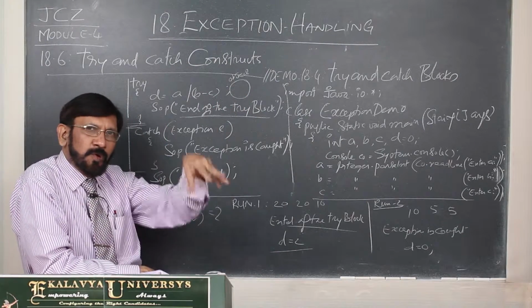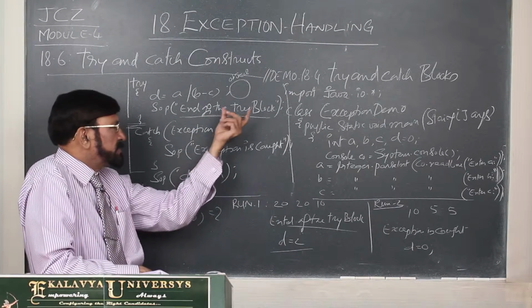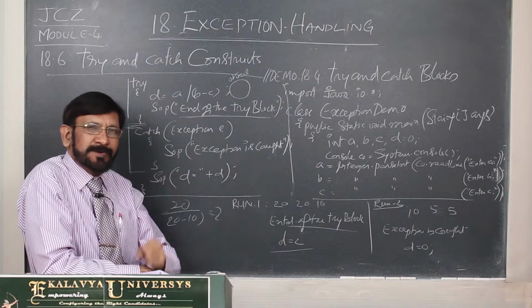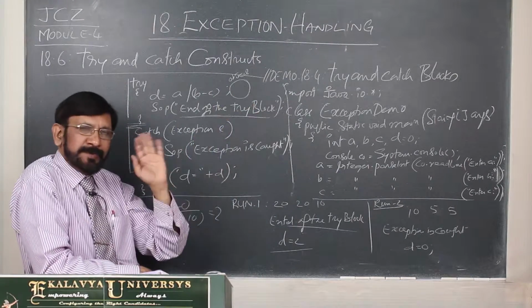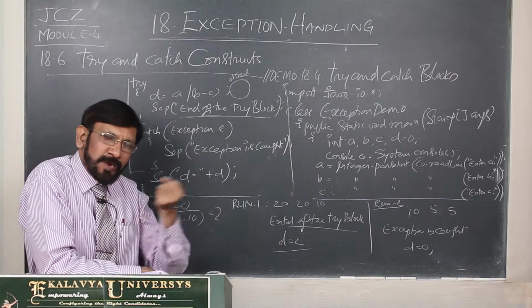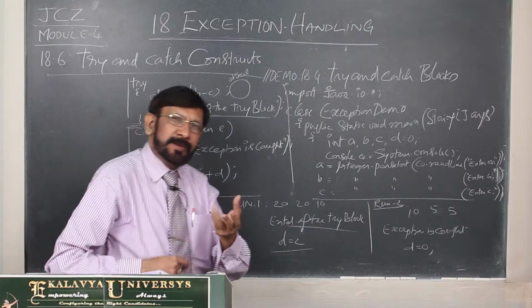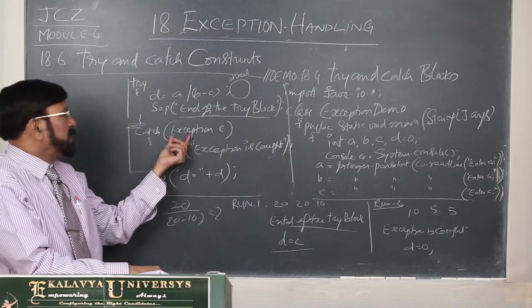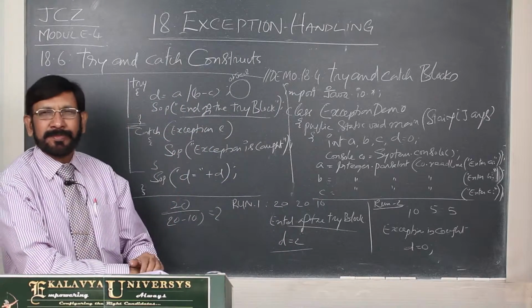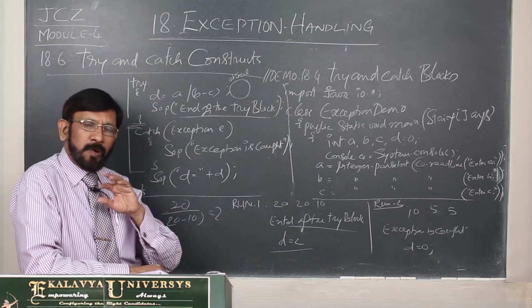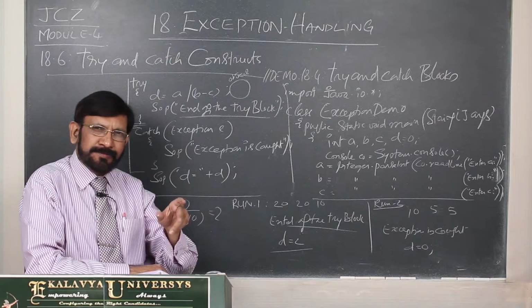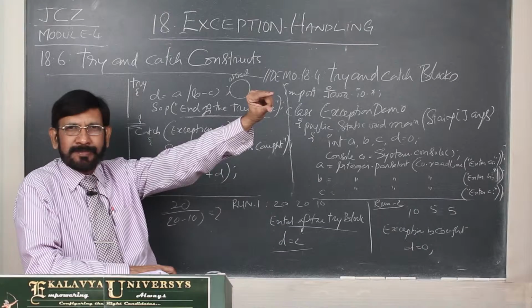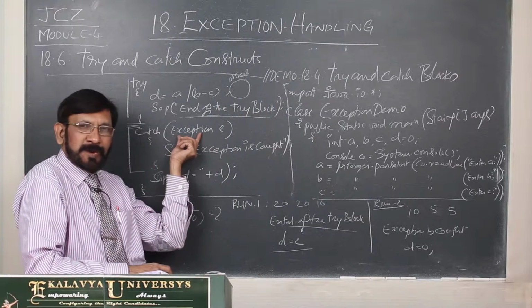Then if you throw something, something should be there to catch it. Now some type of exception is thrown. Who can catch it? Only the corresponding type can catch it. So here what we have written is Exception e. Already I told you, for all types of errors and exceptions, the superclass is Exception.